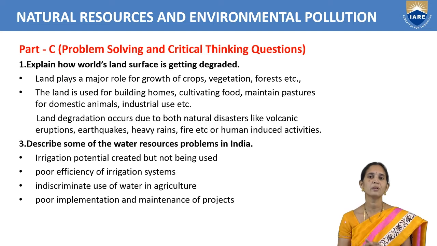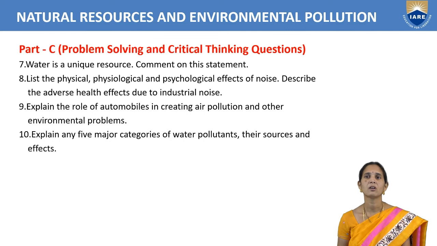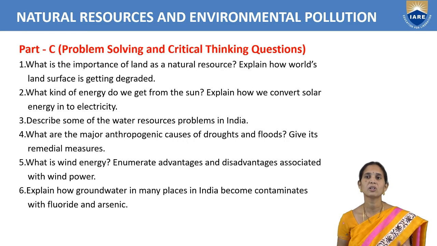So there should be a proper irrigation system when they are using water for agriculture purpose. Then also, when we go for construction of dams, we have to go for not major dams. We have to go for construction of minor dams so that we won't get any problems in water resources in India.